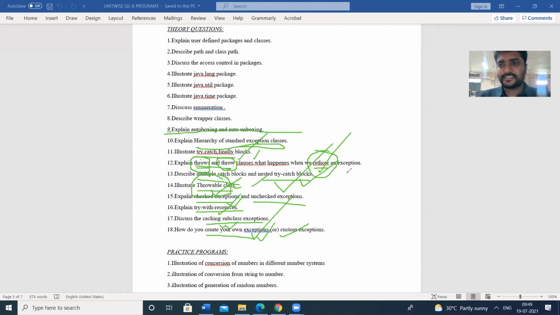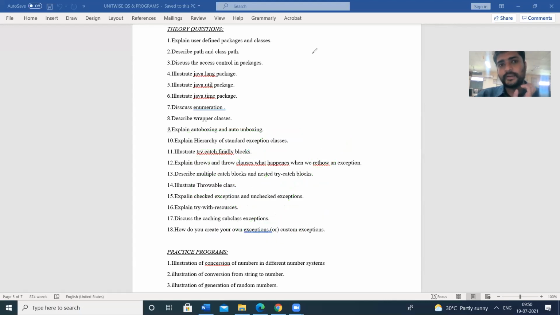So this is all about exception handling. In exception handling, we are going to check try-catch blocks, as well as checked exceptions and unchecked exceptions, the throw keyword and throws keyword, then catching subclass exceptions, and then custom exceptions. So this is all about exception handling. This is the 4th unit.